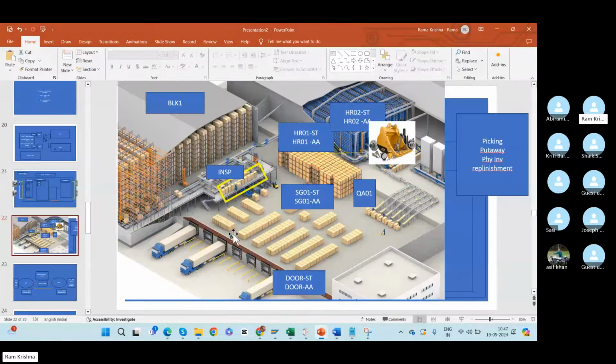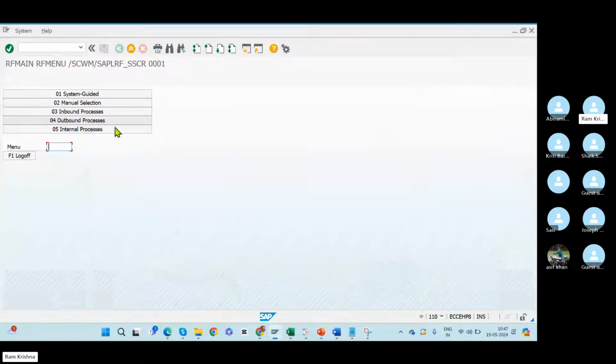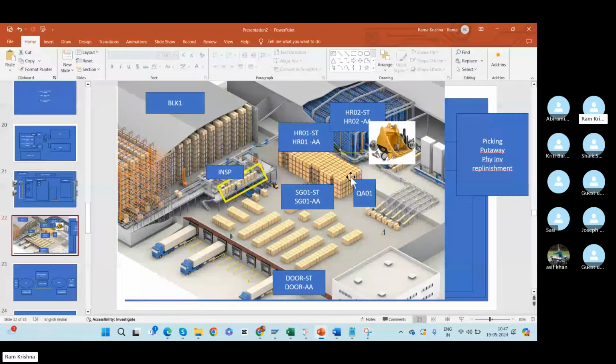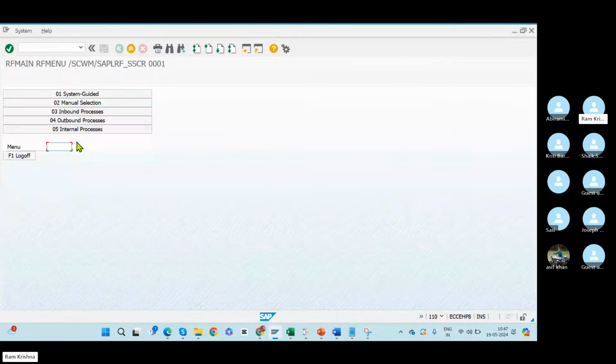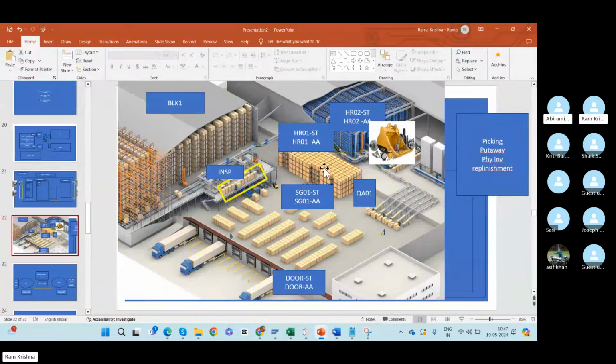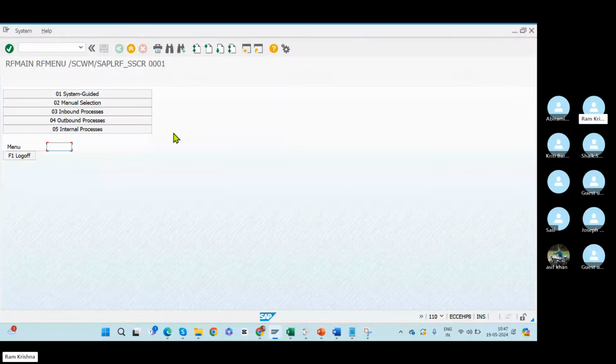Inbound task means you need to unload the goods, pack them, and go to the destination location. Outbound process means you go to the finished goods area, take the finished goods, pack everything, move to the outbound staging area, and from there ship to the customer. Internal process means you need to move the goods internally, from here to here.